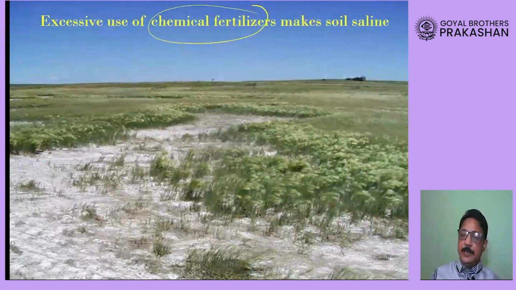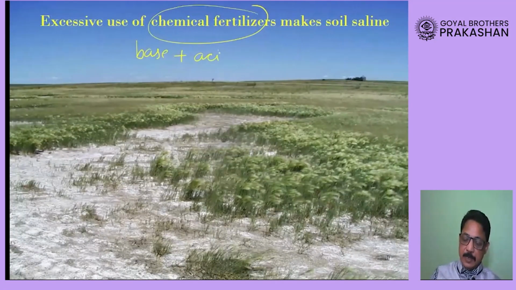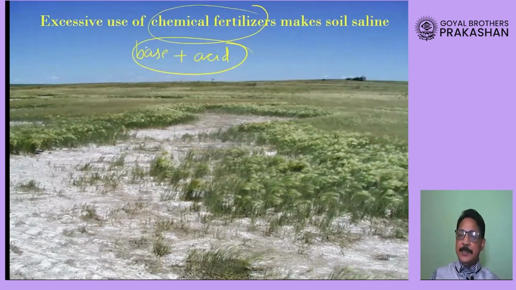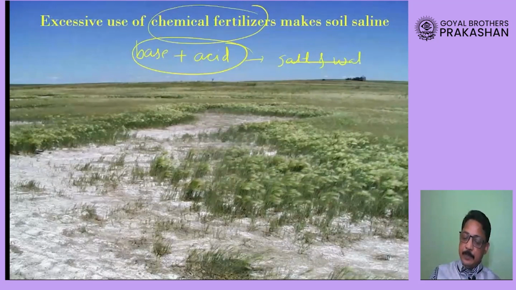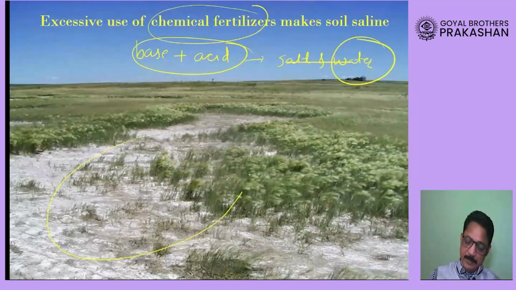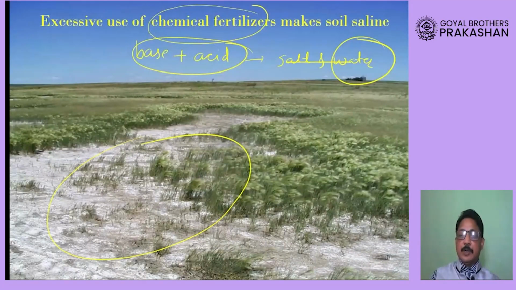Remember students, the fertilizers have base in them, and soil does consist of some amount of acid, and you must have studied that when acid and base combine, it results in the formation of salt and water. So when the water gets evaporated, the land will become saline. Saline means salty, and such a salty land, dear student, is not good for agriculture.